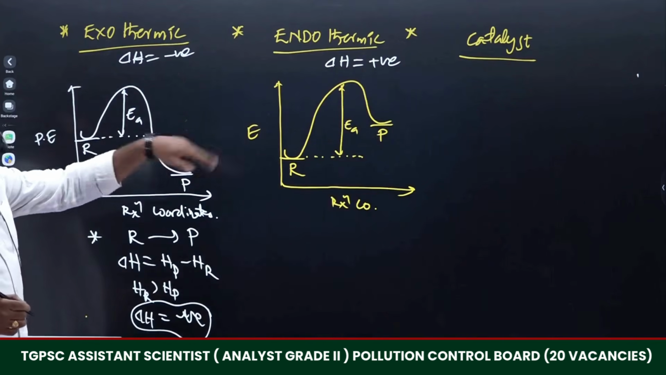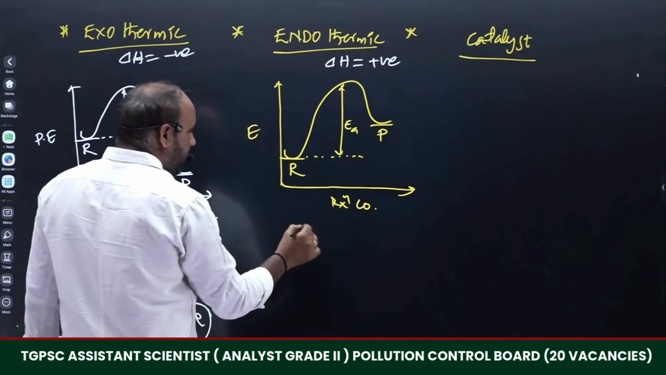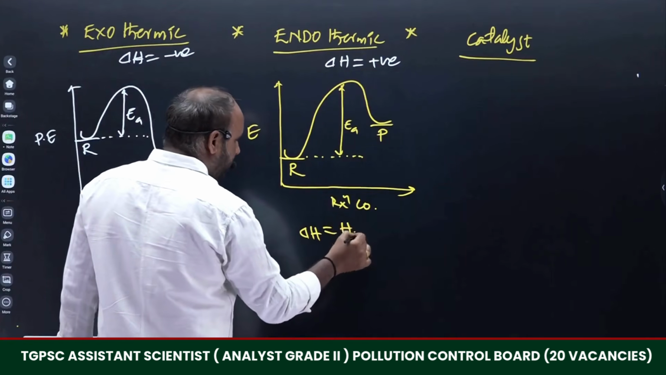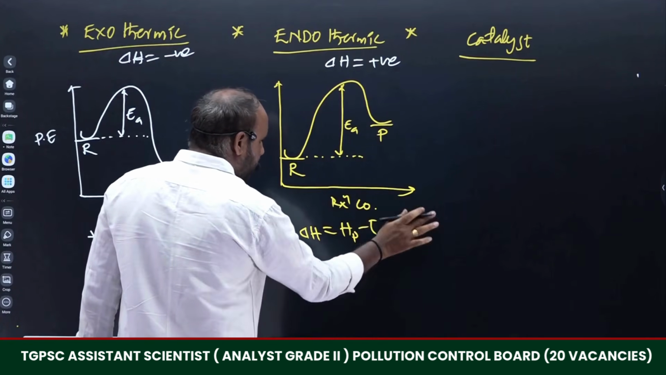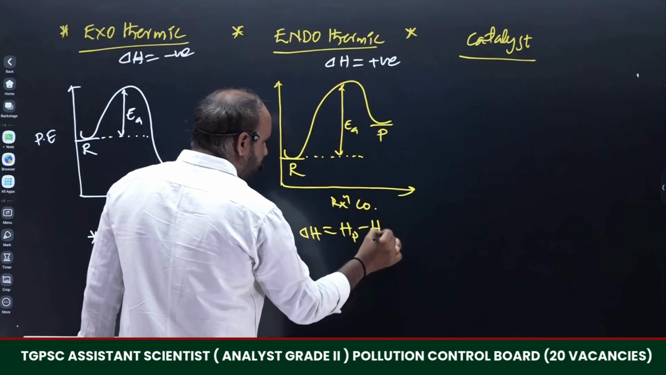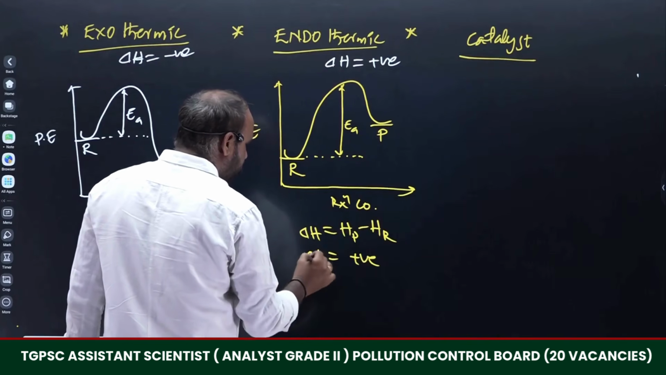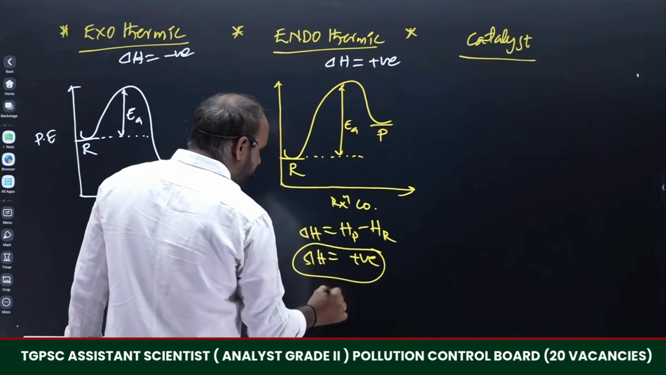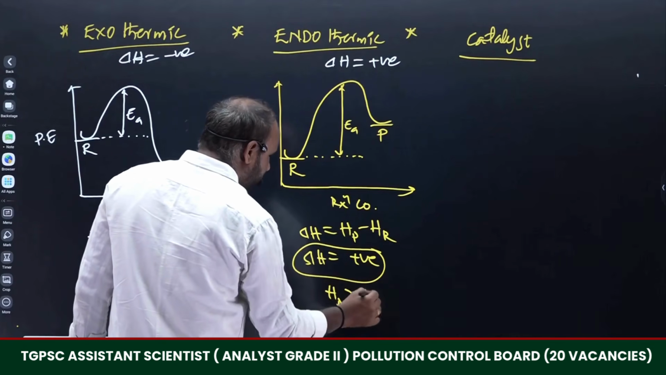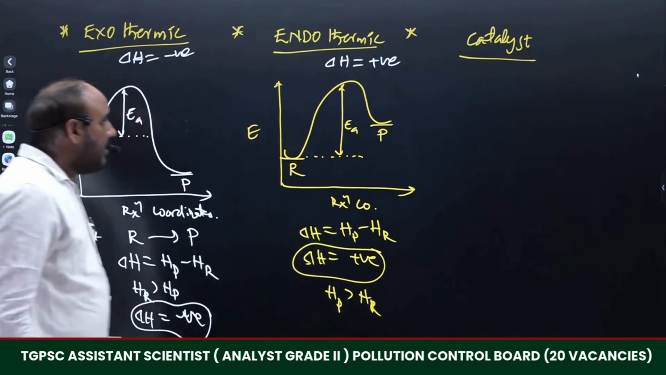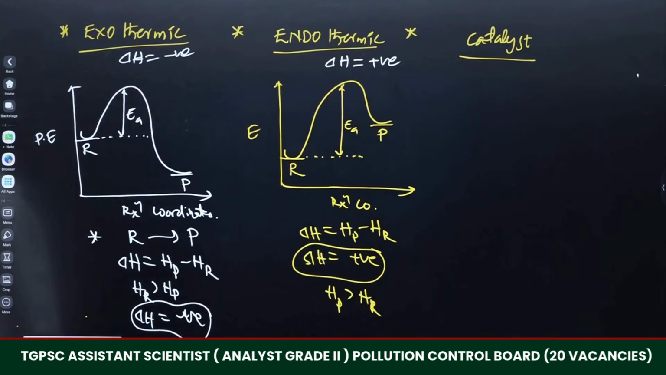Whenever product energy is more, delta H equals H of products minus H of reactants. Therefore this becomes positive. Delta H is positive when H of products is more compared to H of reactants. This is the kind of type of reactions.